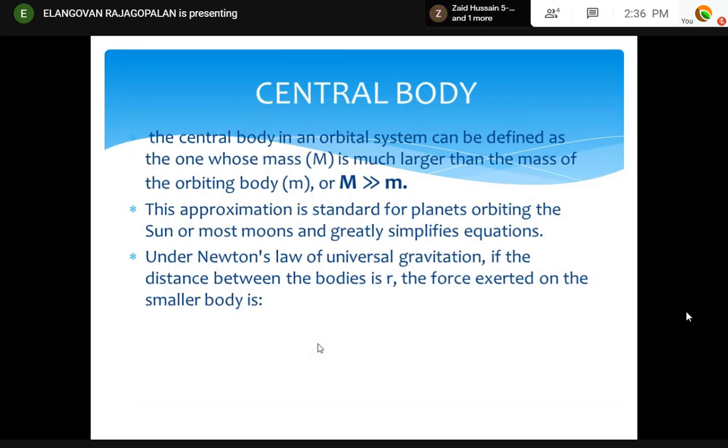Right? But for the central body, there are two assumptions. One is the central mass is much greater than the orbiting mass. So Earth's mass is much greater than the satellite mass. Satellite, let us say 4 tons, maximum 10 tons. But the mass of the Earth is 10 power 24 kg. So in that case only, the central body assumption holds: the central mass is much higher than the orbiting mass. The orbiting mass is nothing but the orbiting satellite.